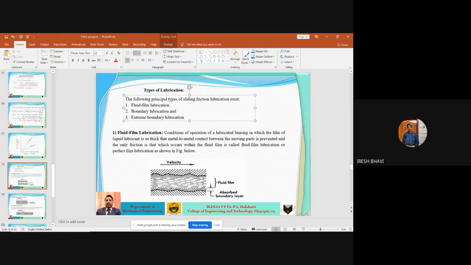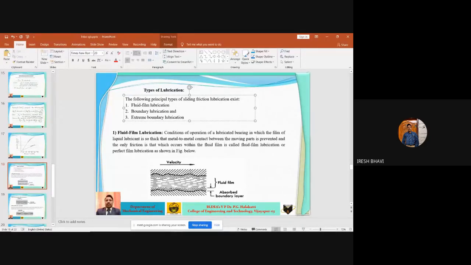So the upper metal will always be floating on the lubricating oil film. Fluid film lubrication is the ideal and best lubrication system, and is very much desirable. It is the condition of operation of a lubricated bearing in which the lubricating oil film is so thick that metal to metal contact between the moving parts is prevented.